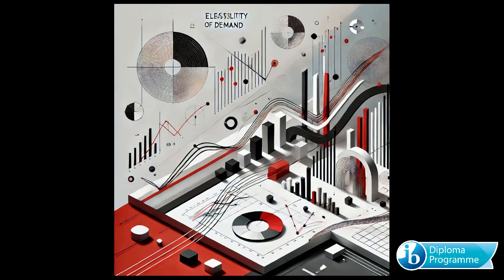But elasticity isn't just about price. It also depends on the availability of substitutes, the proportion of income spent on a good, and how much time people have to adjust. For instance, if the gas price hike continues for months, drivers might start exploring alternatives, buying electric cars, carpooling, or using public transport. Over time, the demand for gasoline could become more elastic as people adapt.